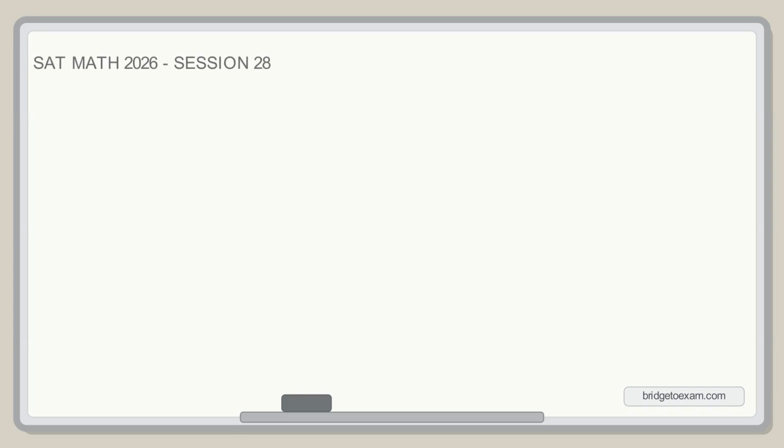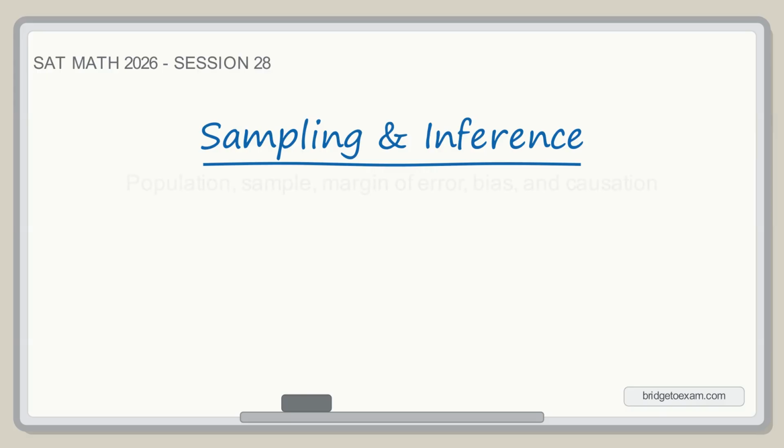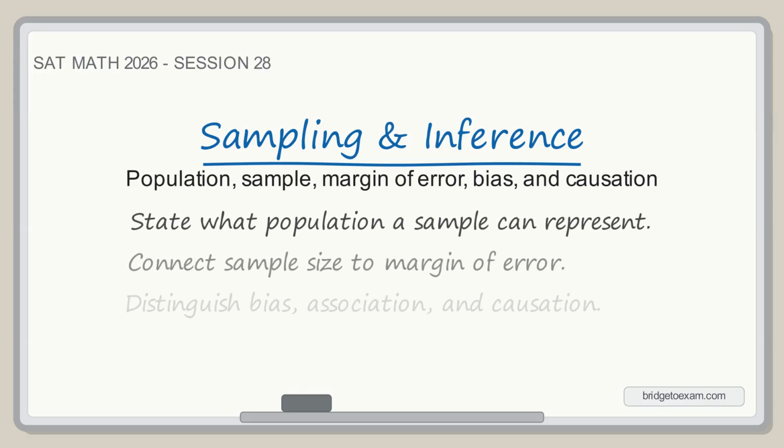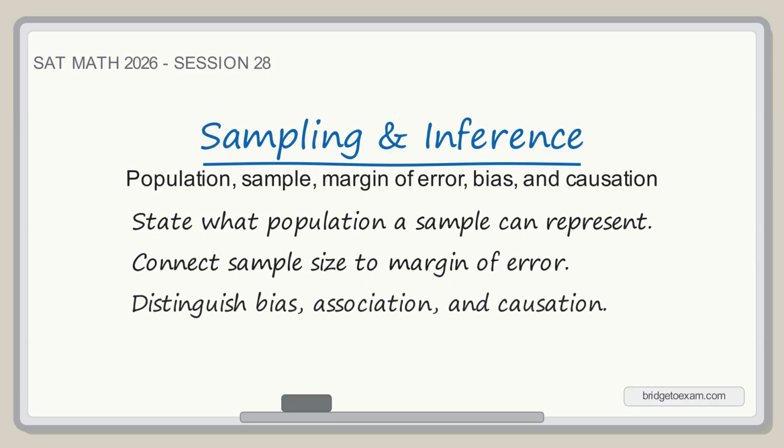Welcome to Session 28. Statistical inference lets us estimate a population from a sample. Today we focus on correct conclusion language, margin of error, bias, and when causation is allowed.